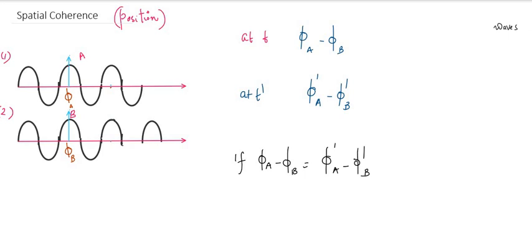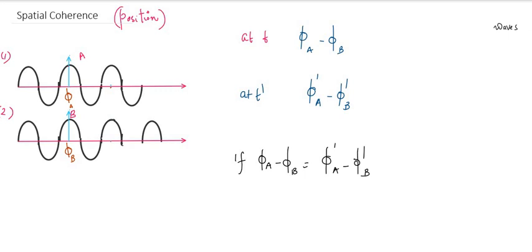Okay, we can say that spatial coherence is the correlation between the phase of a wave at different points perpendicular to the direction of propagation. In the case of temporal coherence, we took two different points parallel or along the direction of propagation.